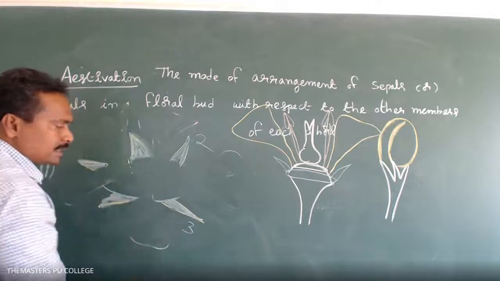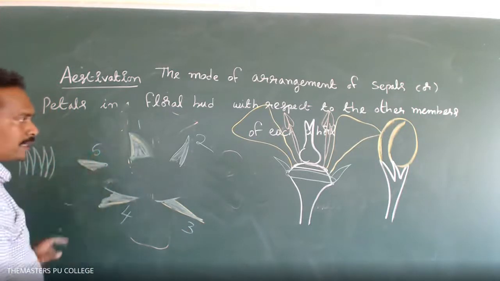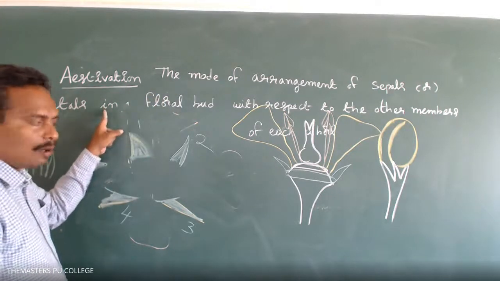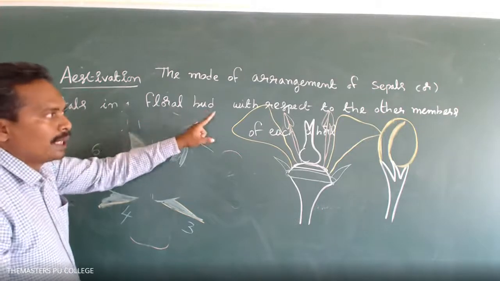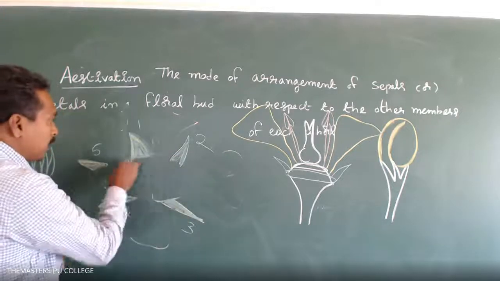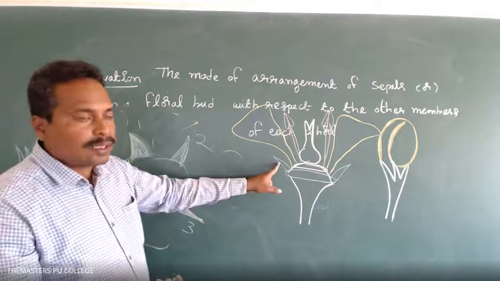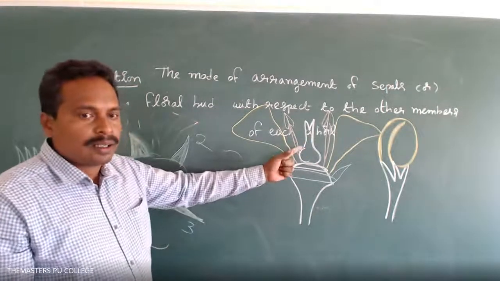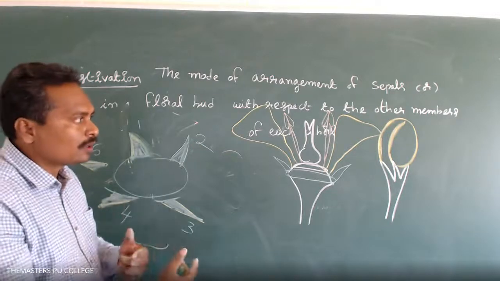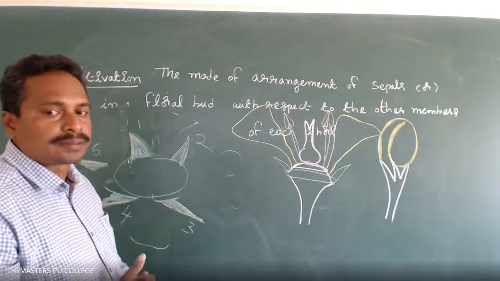This one is the third sepal, this is the fourth sepal, and this one is the fifth sepal. So the mode of arrangement of sepals or petals in a floral bud with respect to the other members of each whorl. Sepals are arranged in one whorl, petals in the second whorl, stamens in the third whorl, and the gynoecium, carpels, in the fourth whorl. So the floral leaves are present on the condensed thalamus.